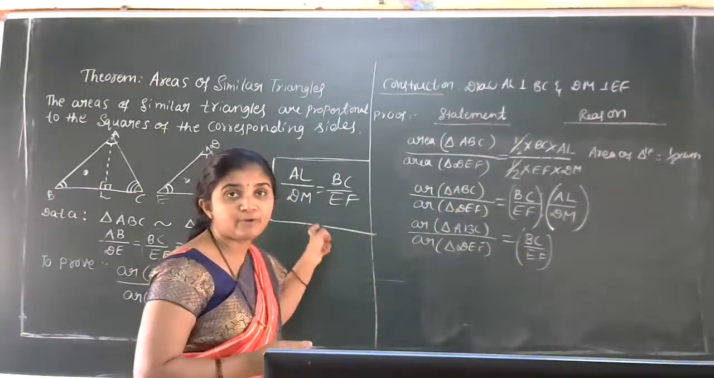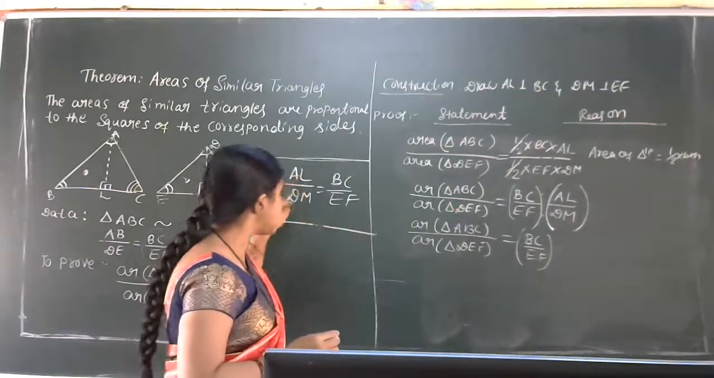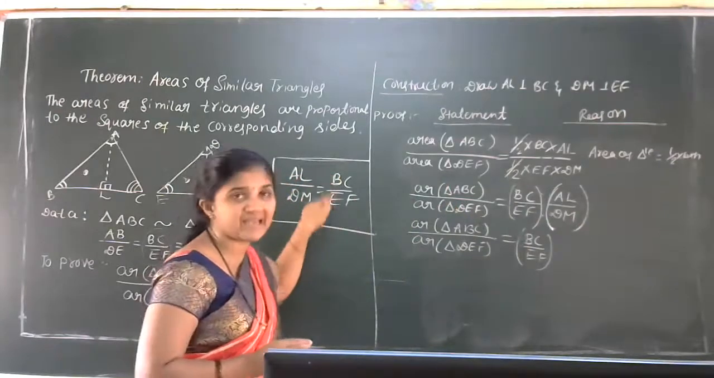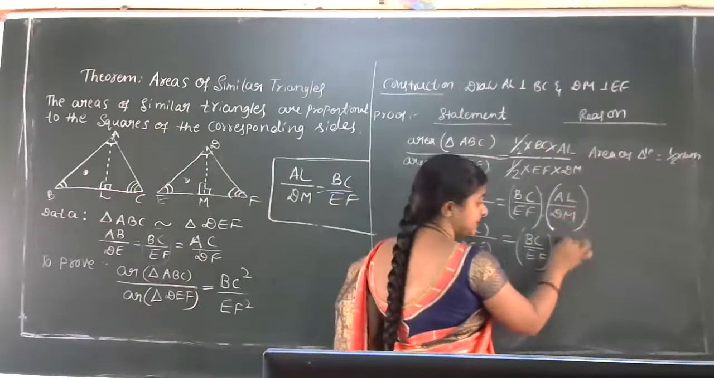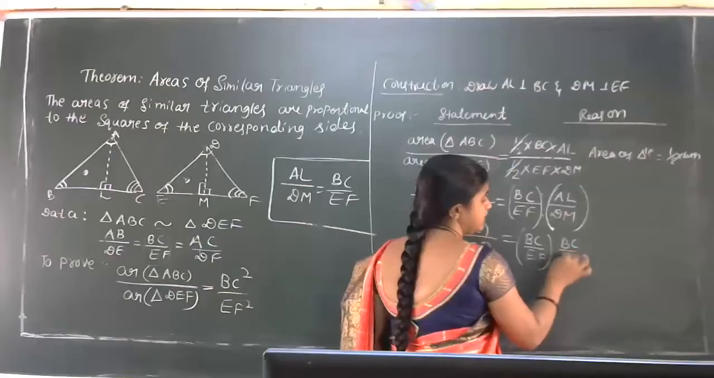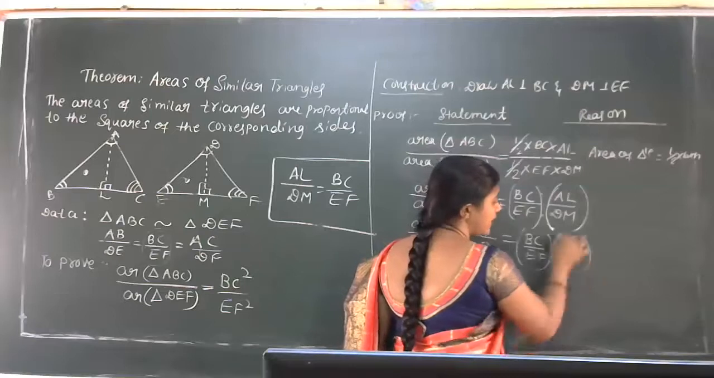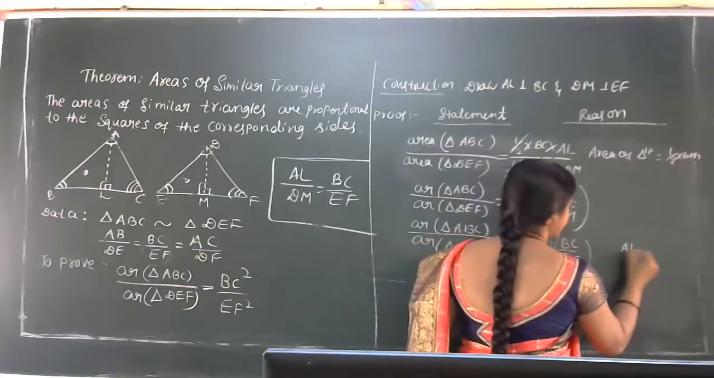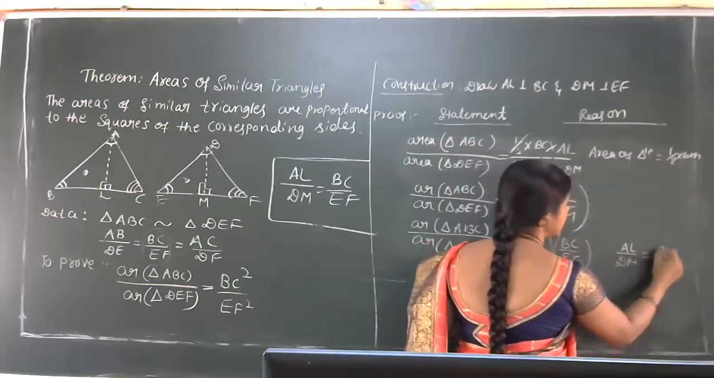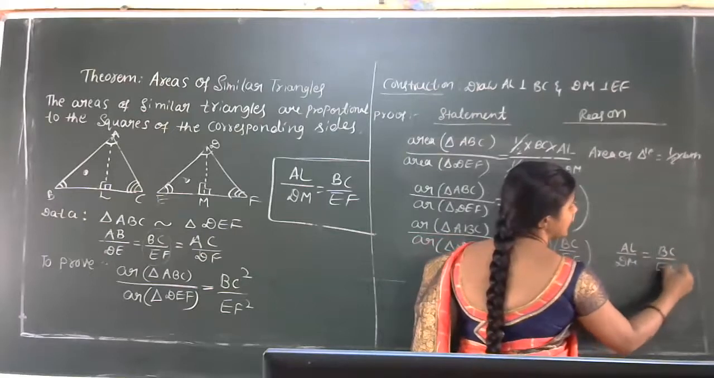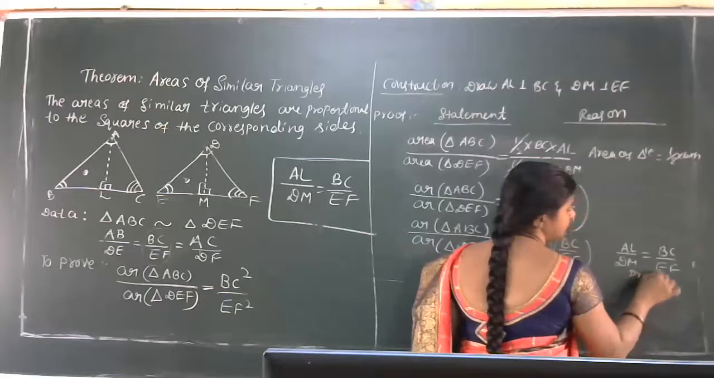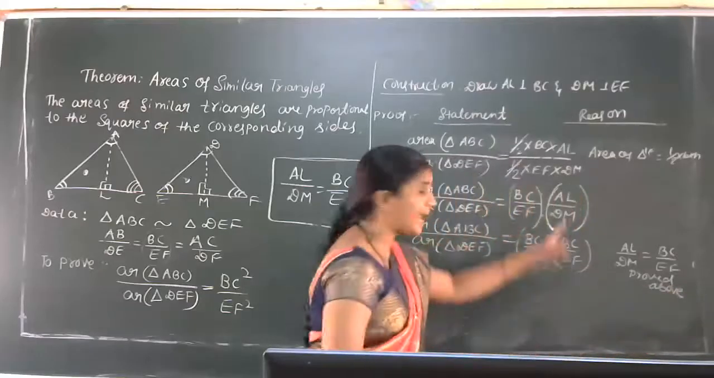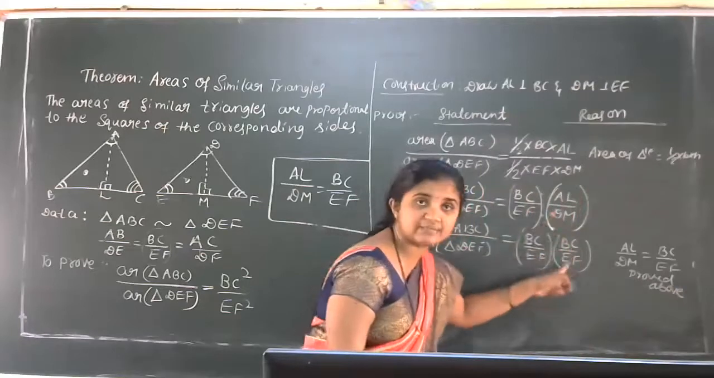I told you to keep that data safely. What we proved in the first part is that AL by DM is equal to BC by EF. Can I substitute this AL by DM as BC by EF only? BC by EF, because the reason is AL by DM is equal to BC by EF, proved above. We already proved it above. So got the idea now? Why is this AL by DM replaced as BC by EF?